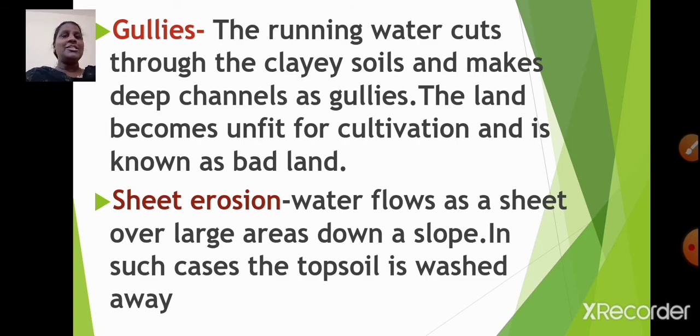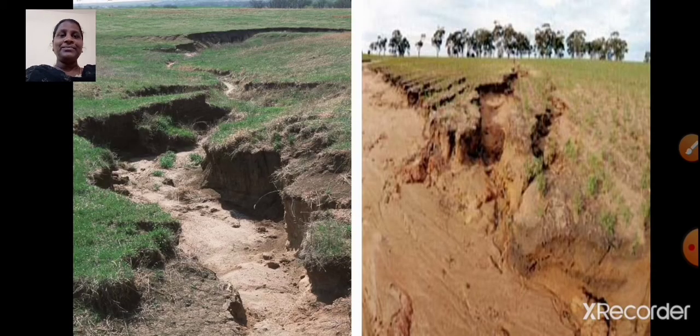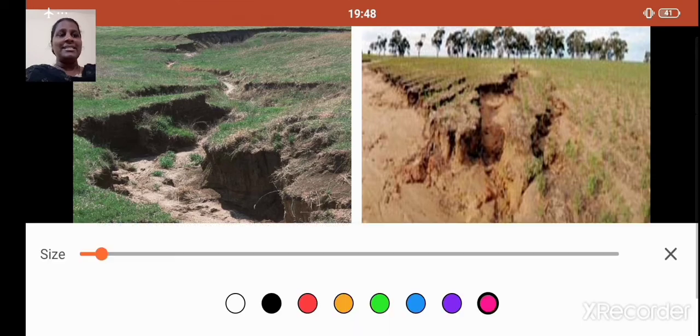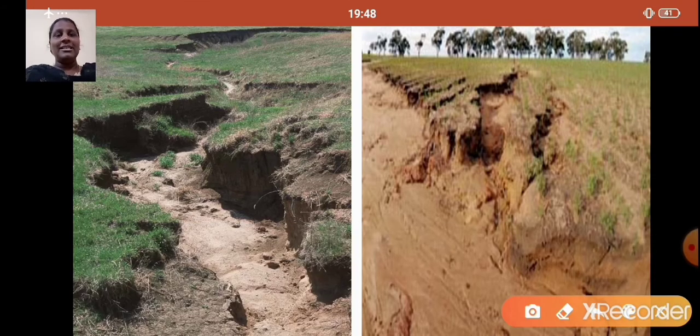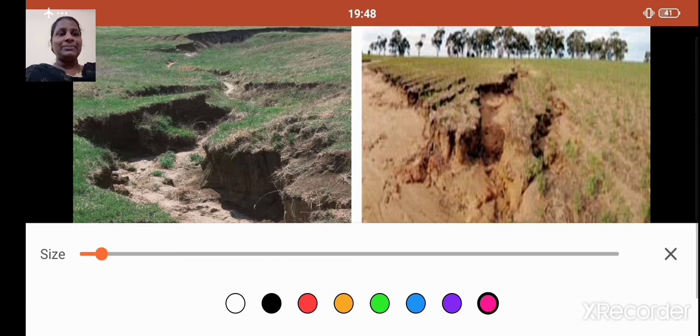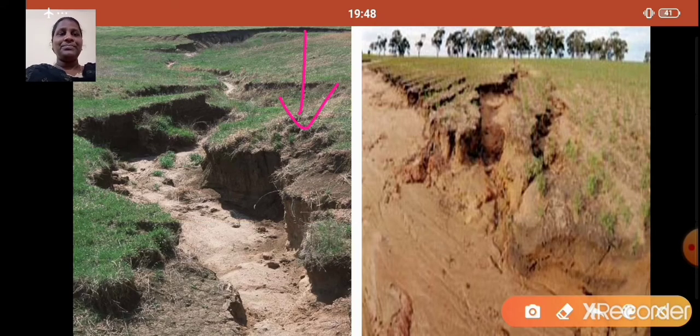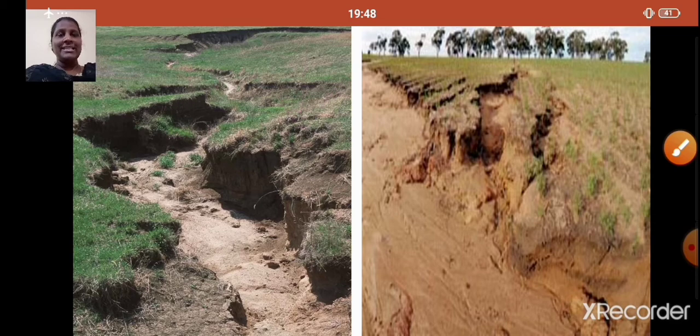The running water cuts through the clay soils and makes deep channels as gullies. And then the land becomes unfit for cultivation and it is known as bad land. Here in this image, you can see the image of gullies. Can you see, students? This is the image of gullies. This one. Okay. I hope it is clear.